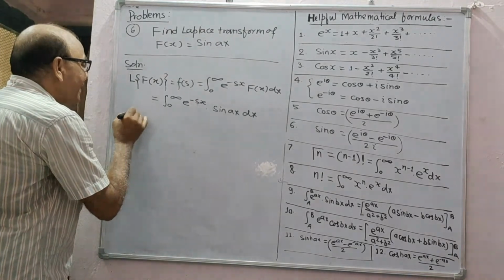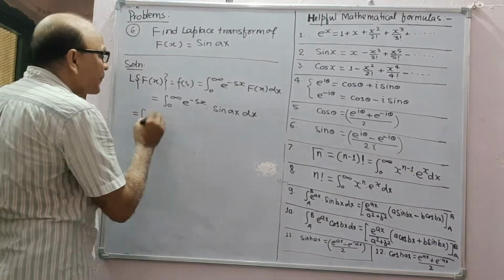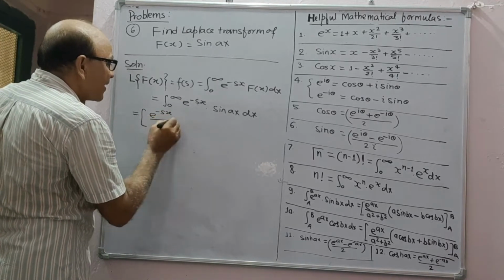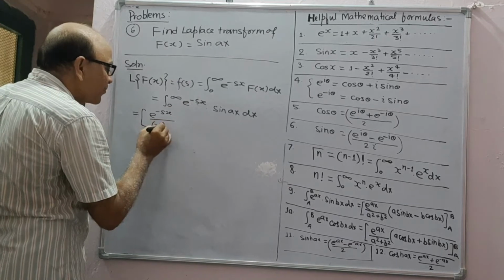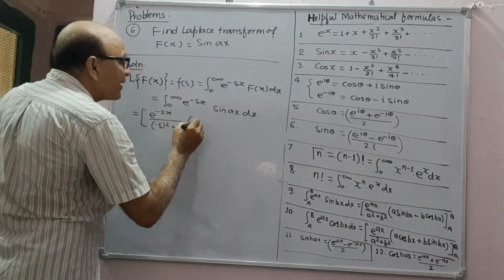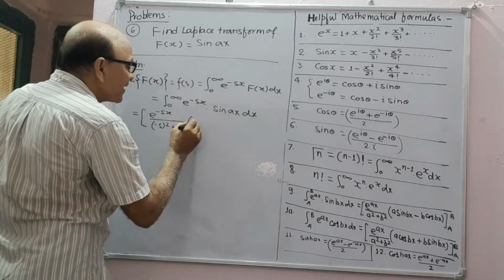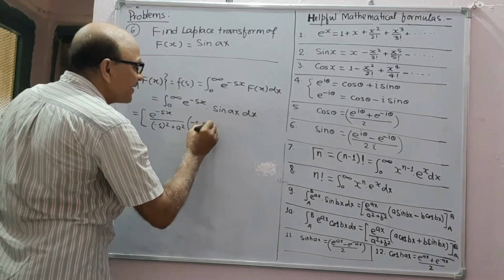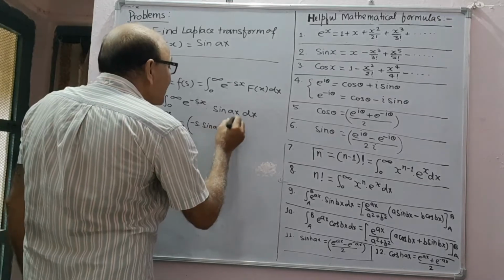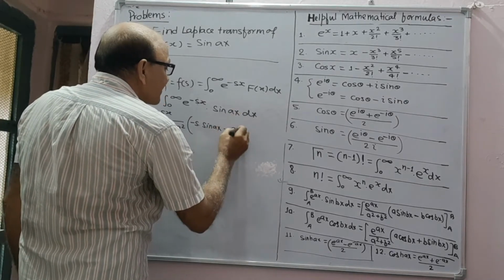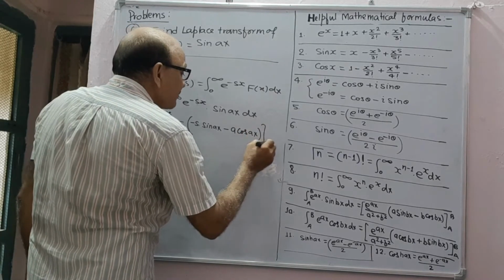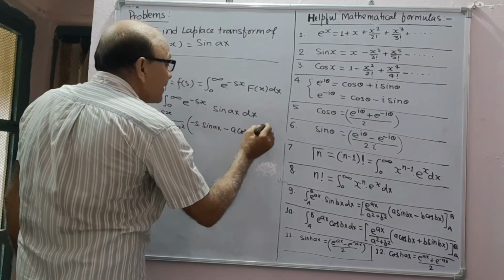So its value will be e to power ax, means minus sx, upon a square plus b square, a sin bx, a means minus s, sin b means a, sin ax, minus b cos bx, b means a, cos ax, with limits 0 to infinity.